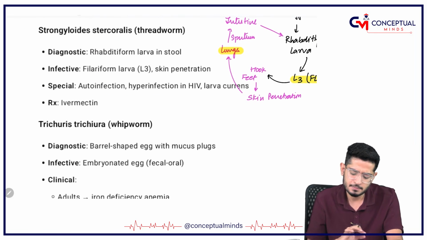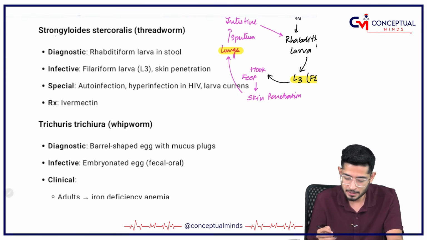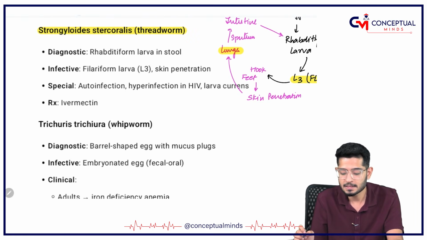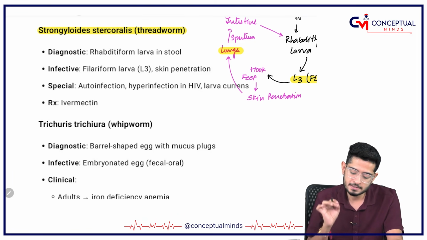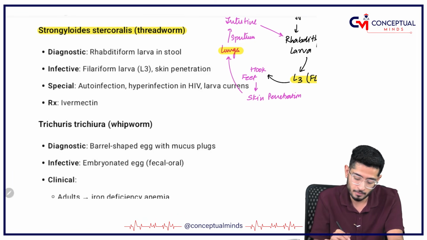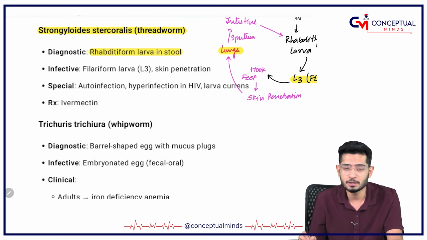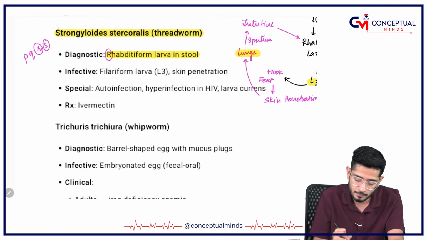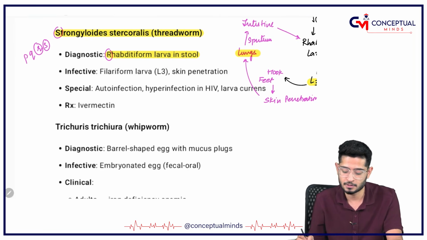Coming to a very similar organism called Strongyloides stercoralis, the name is threadworm. Strongyloides stercoralis, unlike Ancylostoma, the diagnostic form is rhabditiform larva. It is not the egg, but the rhabditiform larva, because R and S come together: rhabditiform larva and Strongyloides stercoralis.